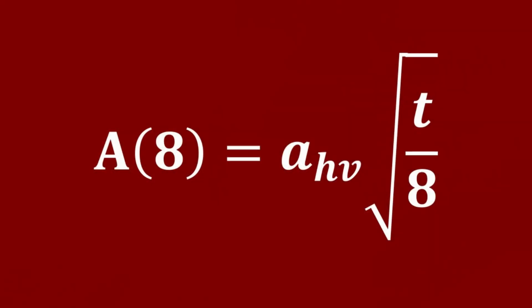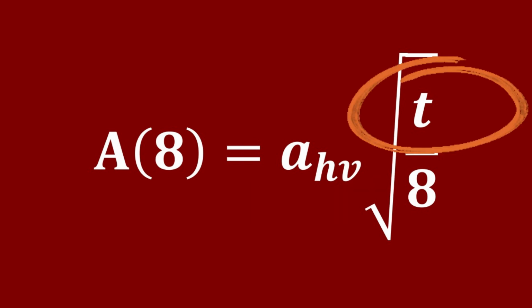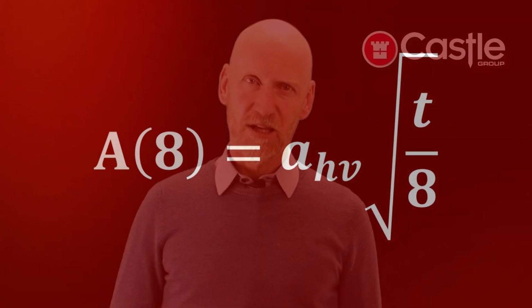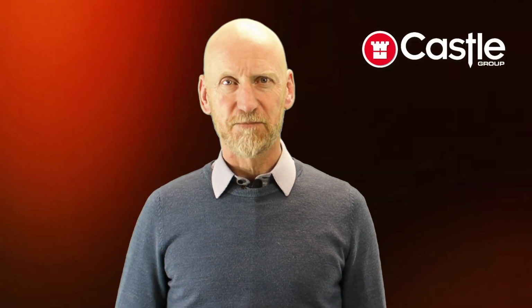For those who are interested, you can now see the formula on screen, which shows you that the A8 exposure is the AEQ vibration level multiplied by the square root of the ratio of the exposure time compared with 8 hours. Don't worry if that sounds confusing. You won't need to know it inside out. It just illustrates that the exposure is almost always a smaller number than the one you measured.